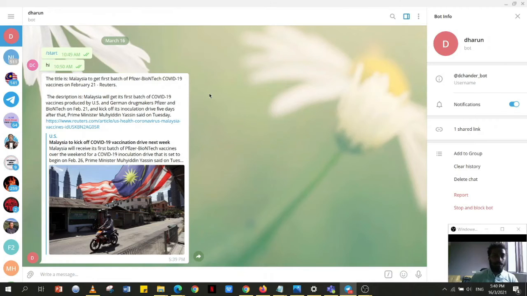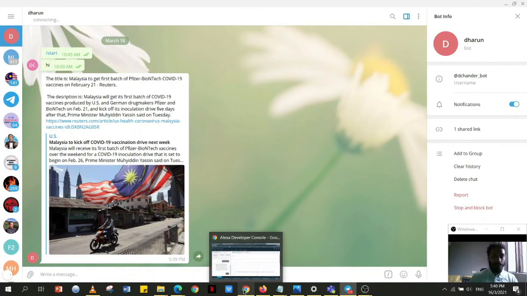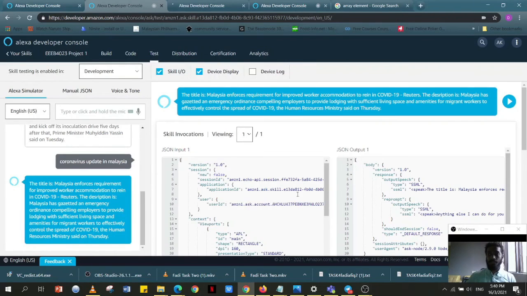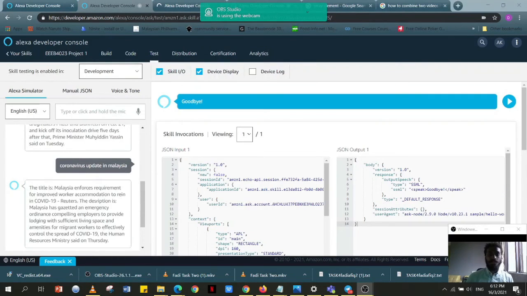So as you can see, the title is, Malaysia enforces requirement for improved worker accommodation to rein in COVID-19. So with that shown, I will now end my presentation. As a conclusion, we have seen the skill actually works. It will not only provide the information over here, it will also send the information to the specific Telegram ID. With that said, thank you very much for your time, and with this I'll end the presentation.